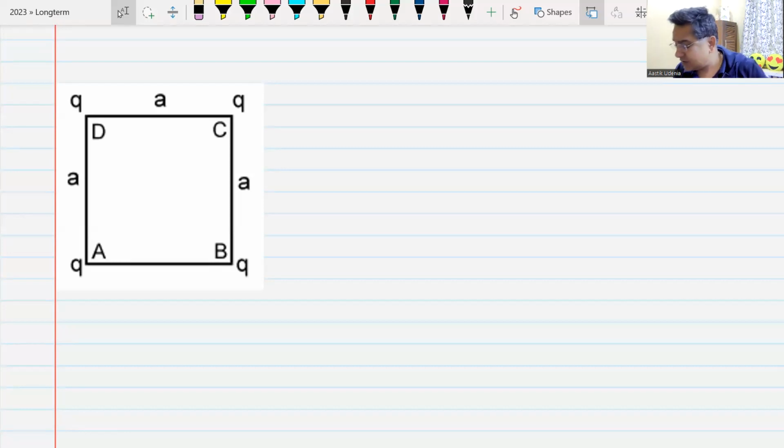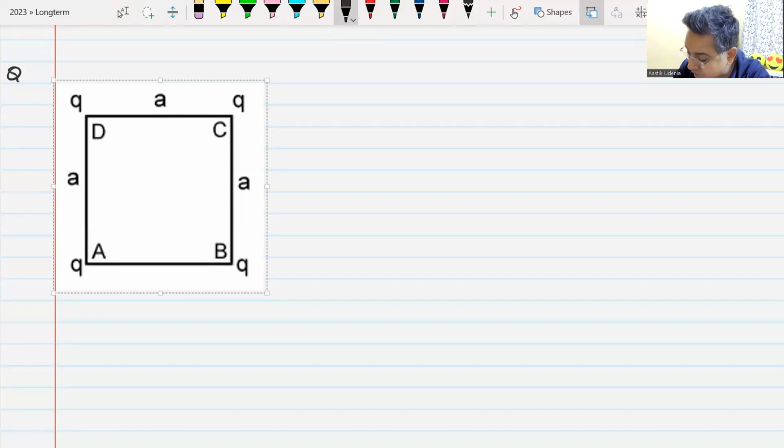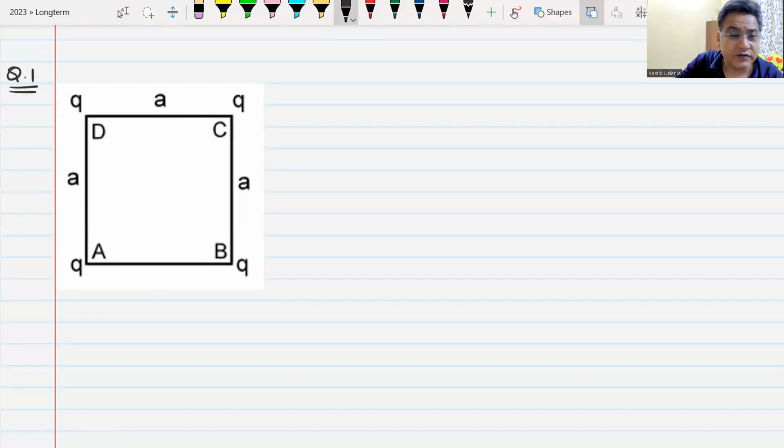This is the next question. You have to find the electrostatic potential energy of this system. You will assume that when these charges are infinite distance away from each other, the potential energy of the system is 0. Now they are arranged at 4 vertices of a square of edge length A. What is the potential energy of this system? I'll give you a minute to give me the answer.